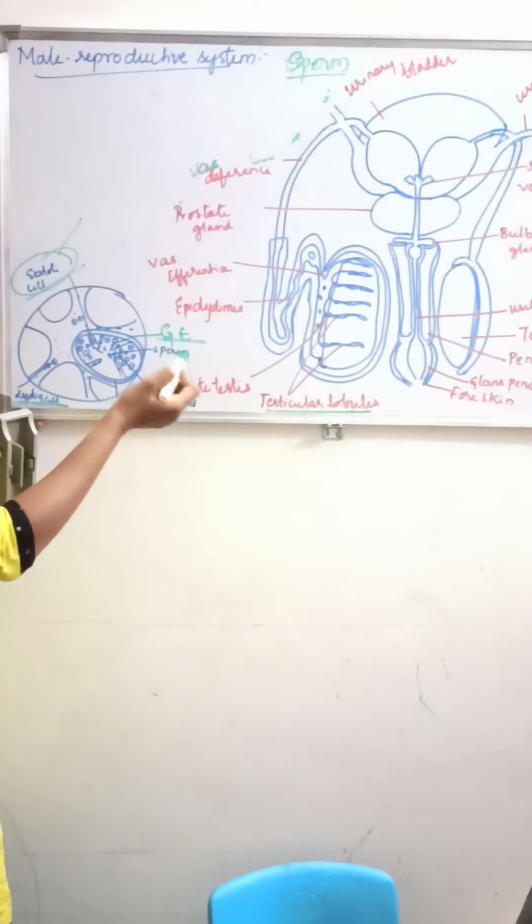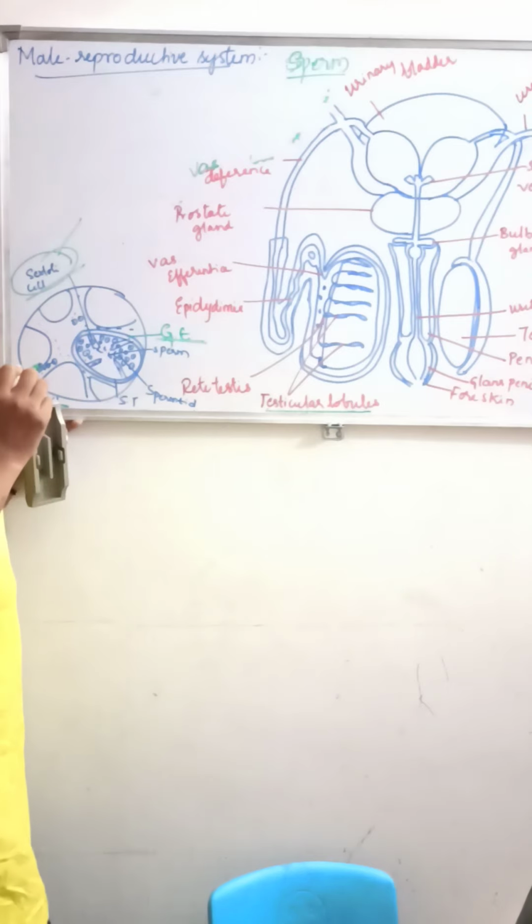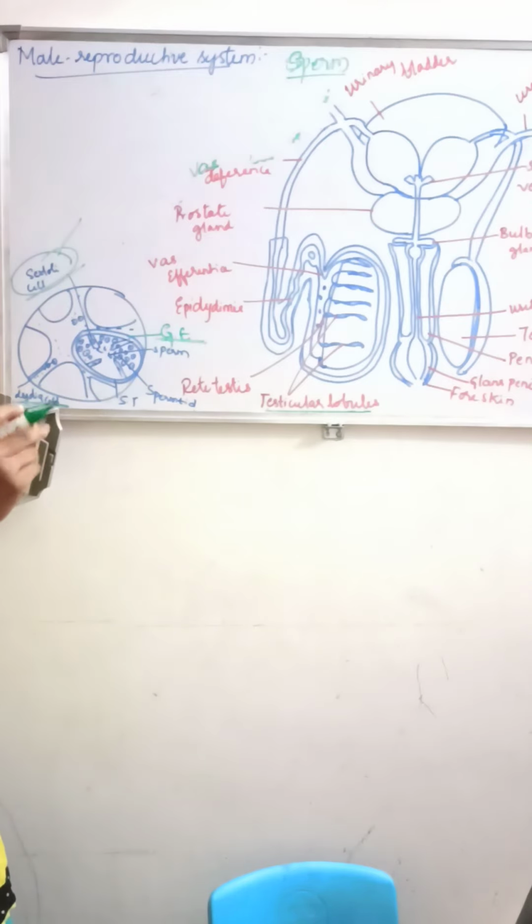So you can see here the seminiferous tubule. The region outside the seminiferous tubule is called the interstitial space. What does it contain? It contains small blood vessels and the interstitial cells or the Leydig cells. So what are the Leydig cells? The cells which are present in the interstitial space are nothing but the interstitial cells or the Leydig cells.